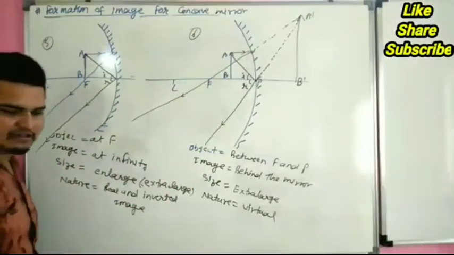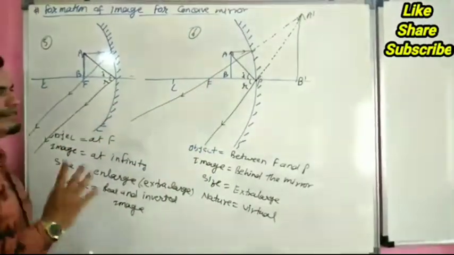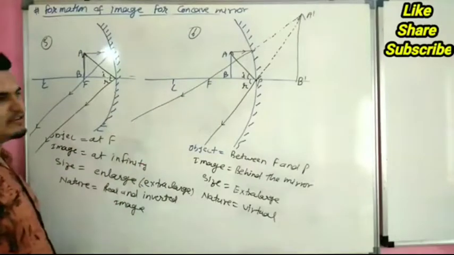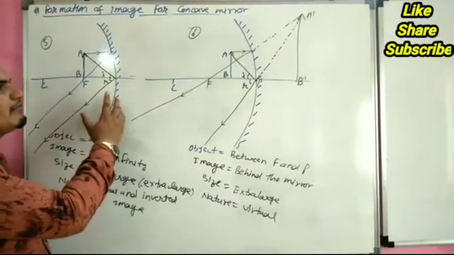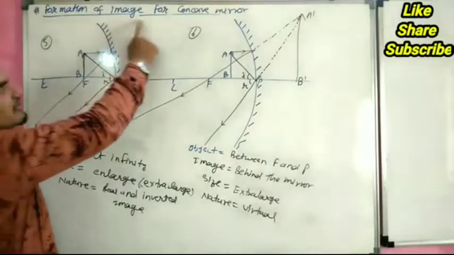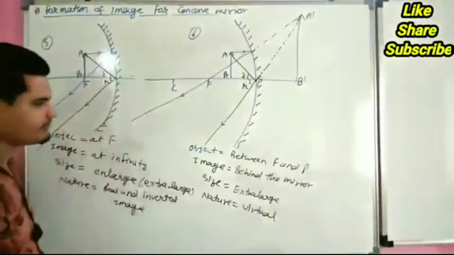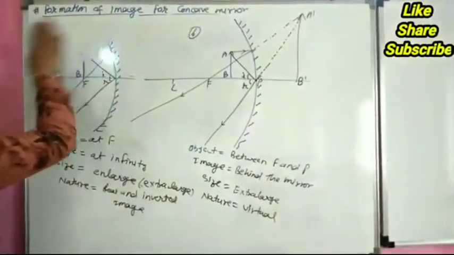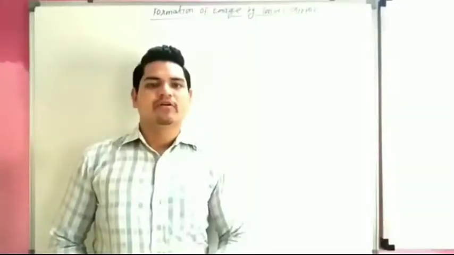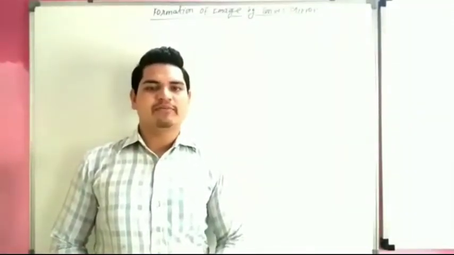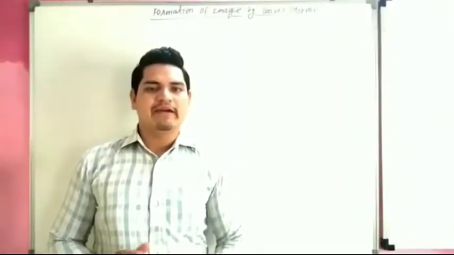So now we have to discuss all the cases for convex mirror. This was for concave mirror. Now we are solving formation of image by convex mirror. Now our topic is formation of image by convex mirror.